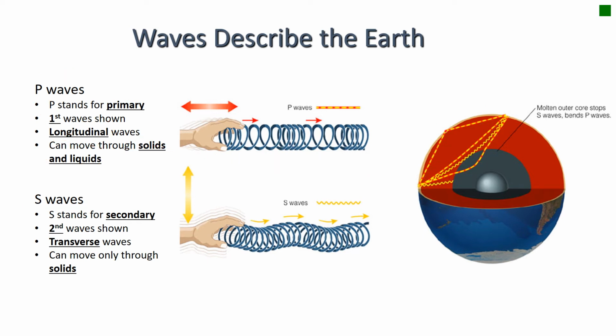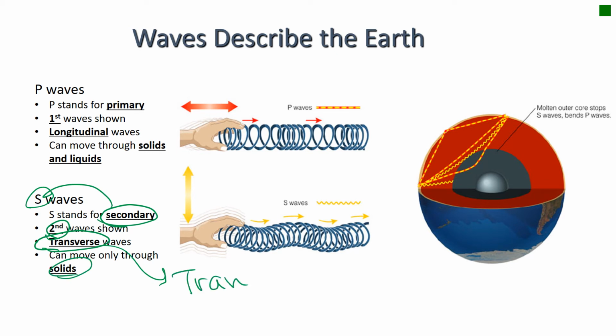If you look at S waves, they are S because they are secondary, and that's where you get that S. They are the second waves that are seen. And these are the transverse waves. How I remember transverse, there's a lot of different ways. Oh, and it can only move through solids. So this is how I remember that S waves.